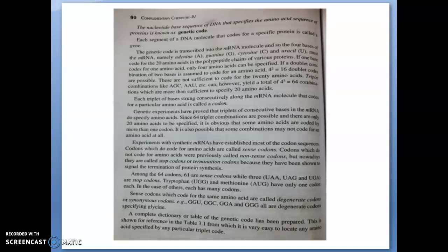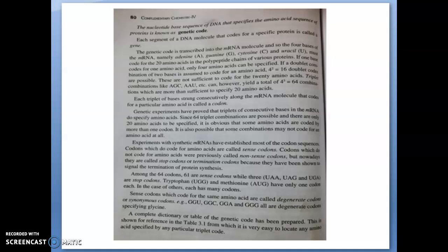So the nucleotide base sequence of DNA that specifies the amino acid sequence of a protein is known as the genetic code. Each segment of a DNA molecule that codes for a specific protein is called a gene.